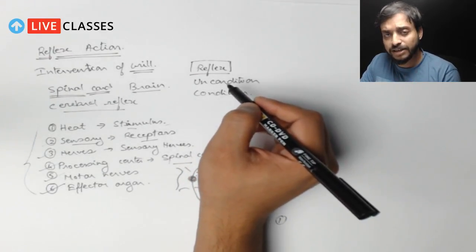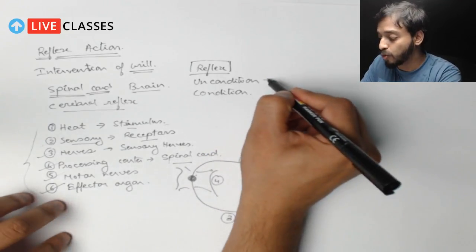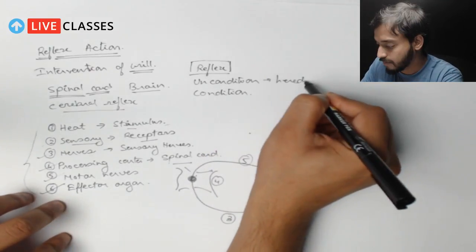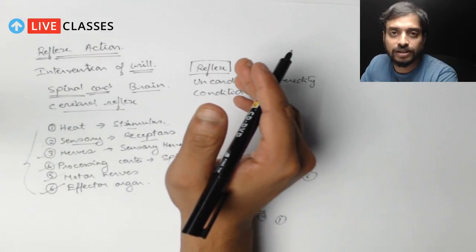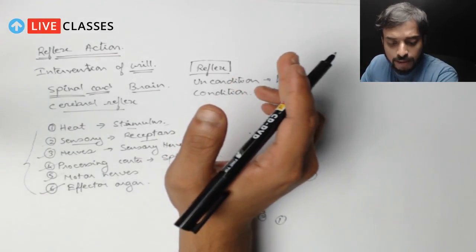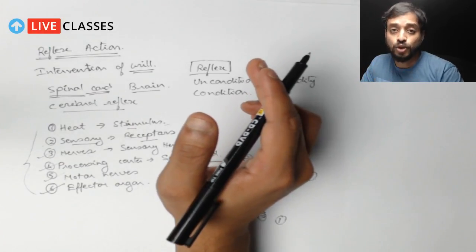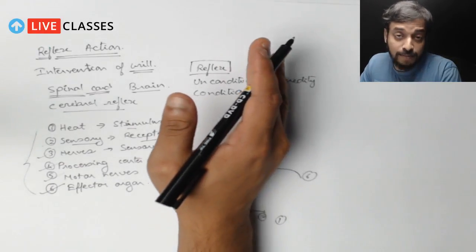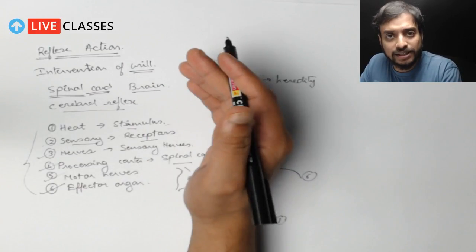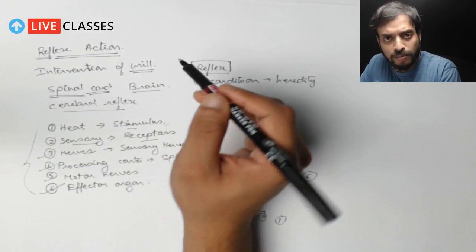These are reflexes which are transmitted through heredity. That means you know these reflexes from birth, like blinking of eyes. This you do not learn after your birth. It happens in your body right from birth, in fact, right?